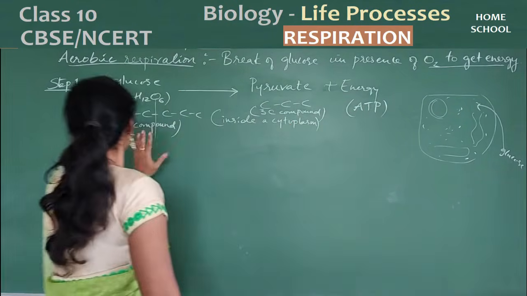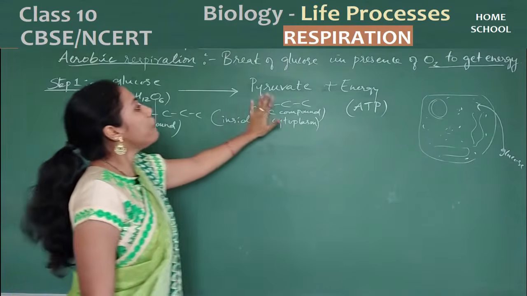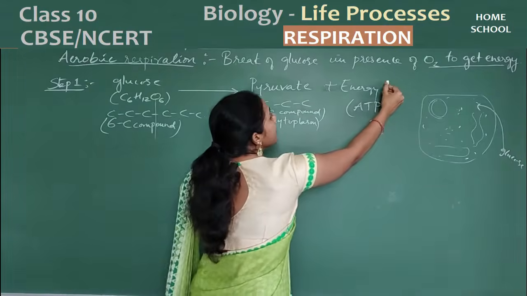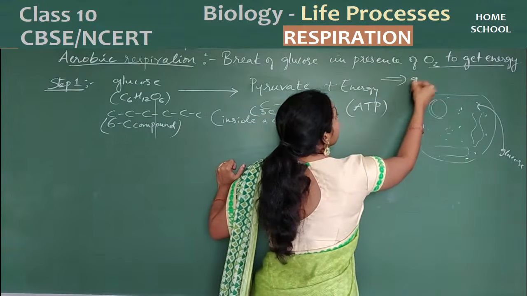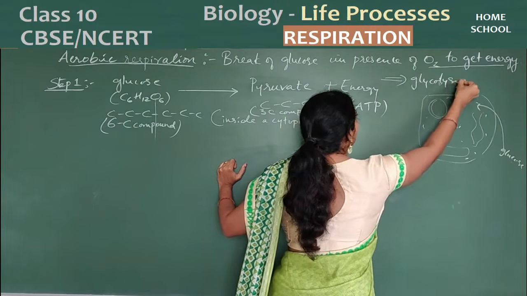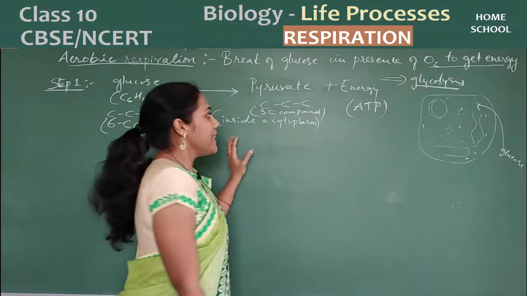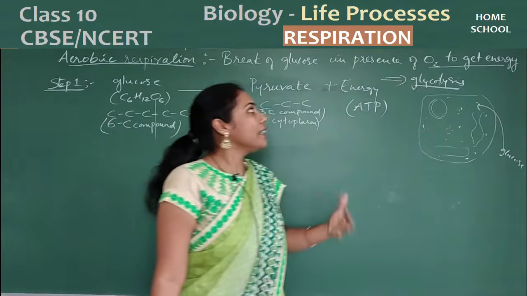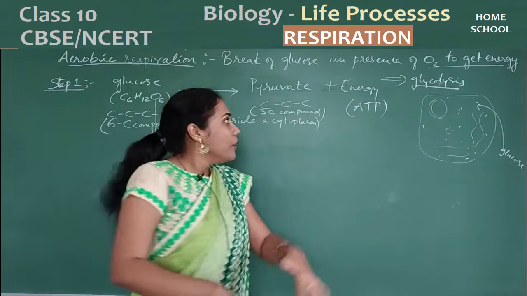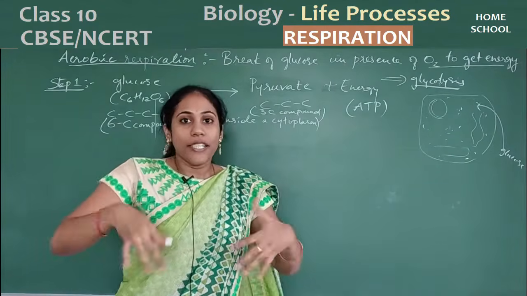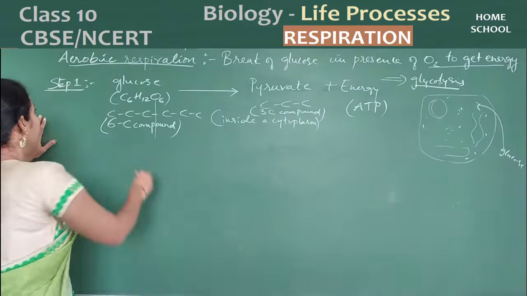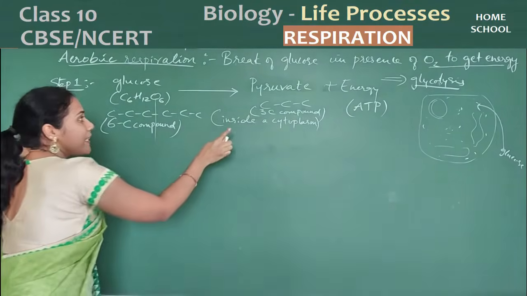Fine. So this is our first step of breaking glucose, and this step is called glycolysis. It is not necessary, just extra information I am giving you. Whatever reaction is taking place in the cytoplasm is called glycolysis. Lysis means breaking. What are you breaking? Glucose. So it is glycolysis. Fine. Next step. Now this pyruvate is there, no?